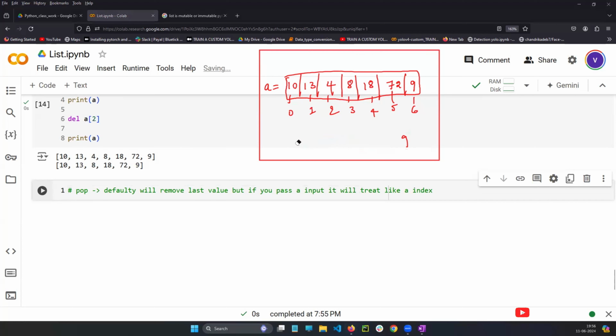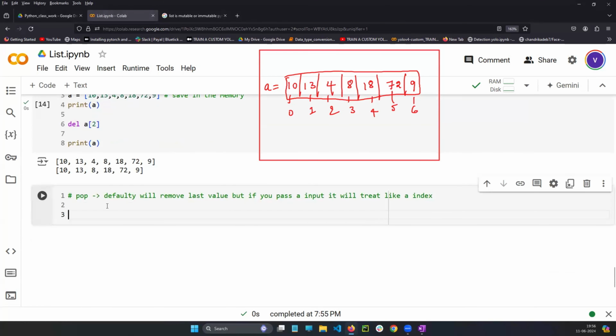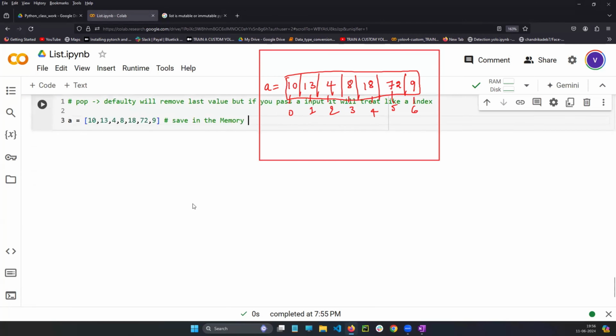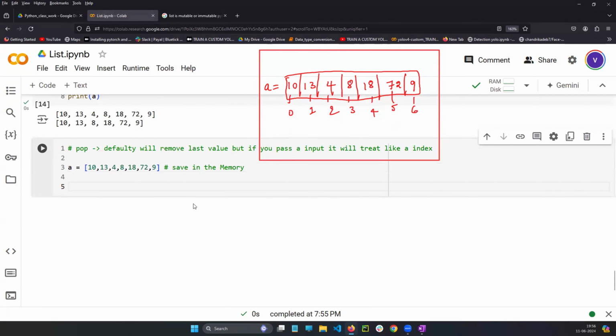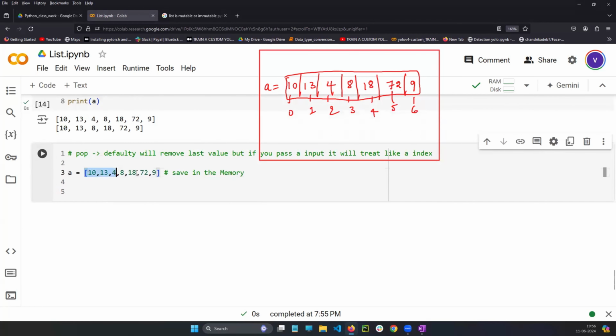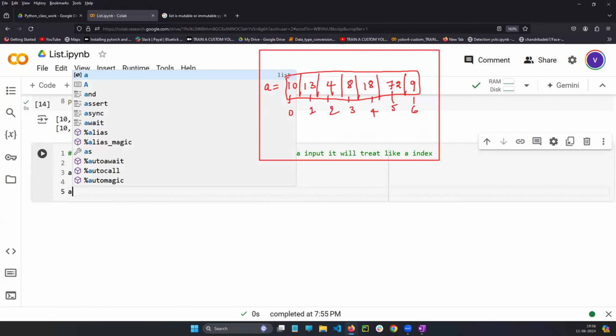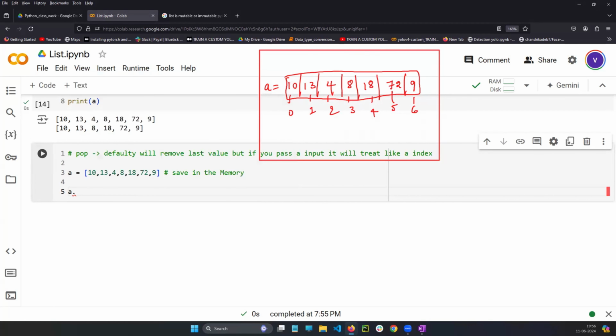What is this concept, sir? So see, very simple. Let me write here A. First line is going to save in the memory. As you can see on the screen, it will be saving in the memory. In the next line, A is a list. A is a variable which is holding the list. In the list, there is a built-in function called pop. I am applying the pop.